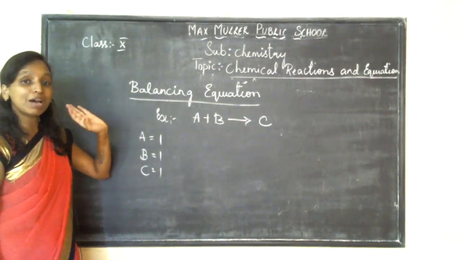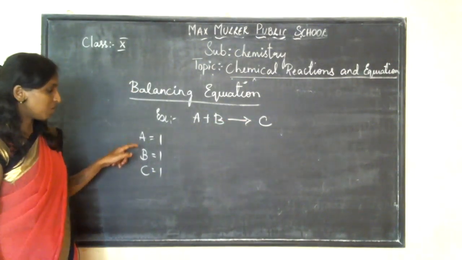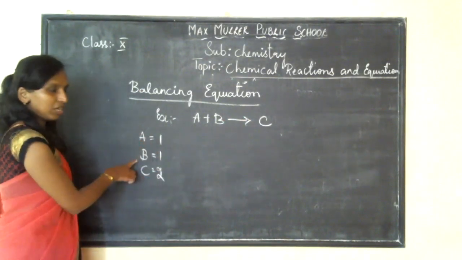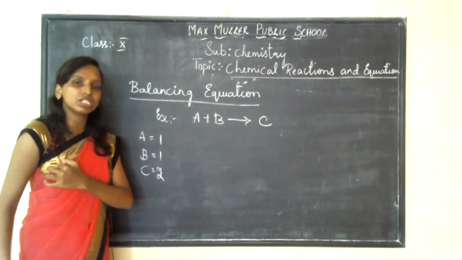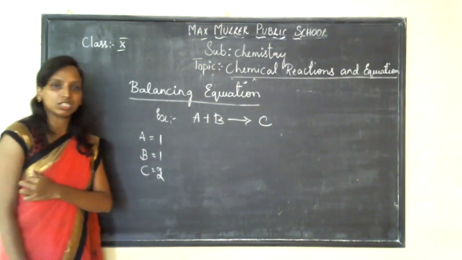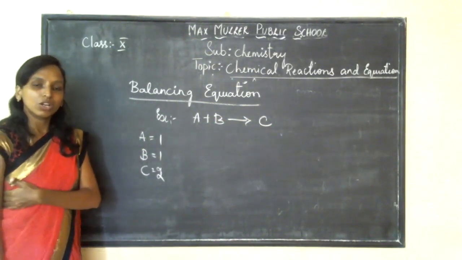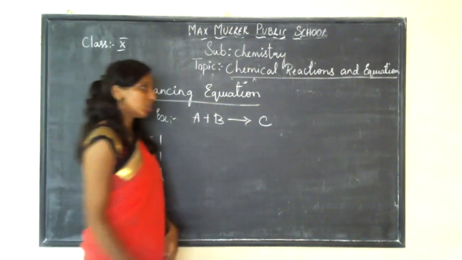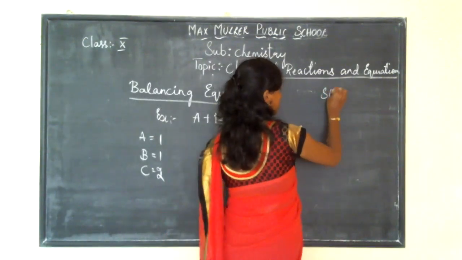If it is not balanced, now if you say A is 1, B is 1 and C is considered to be 2, in the sense the equation is not balanced. The equation is not balanced. If it is not balanced, it is said to be a skeletal equation.